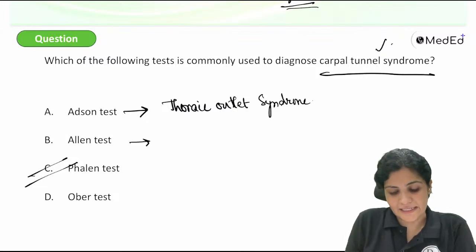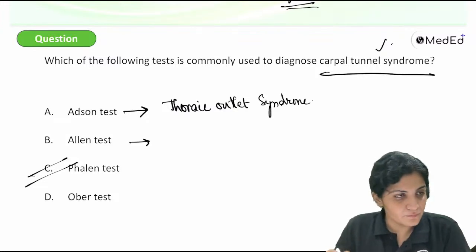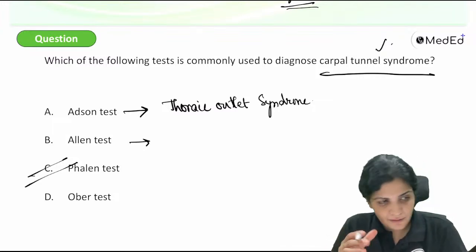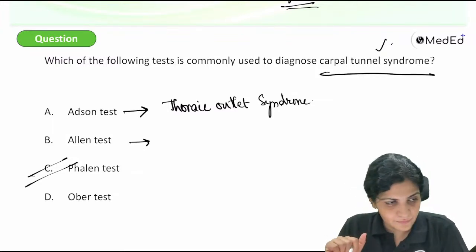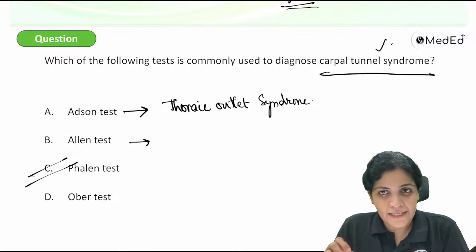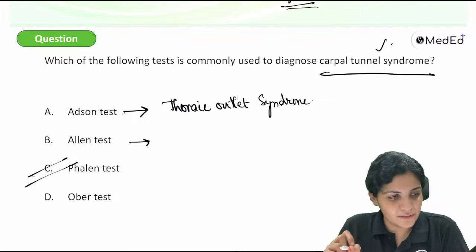Then what is Allen's test? Thoracic duct? Can't check for your answer. What is the duct? Allen's test. Good. Atul, Nitin, everybody good.